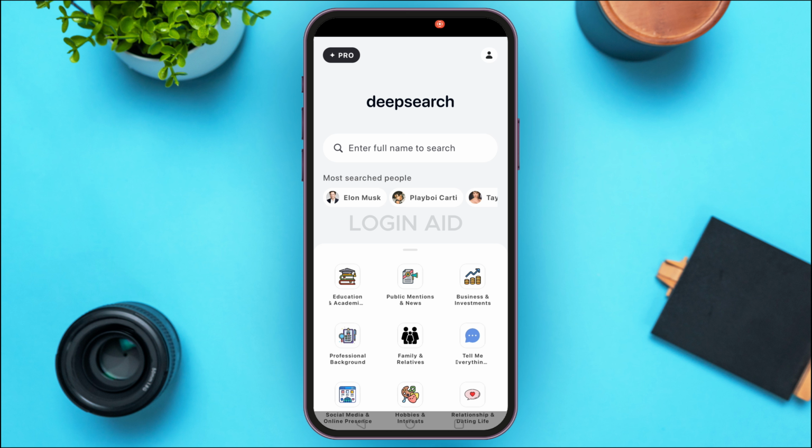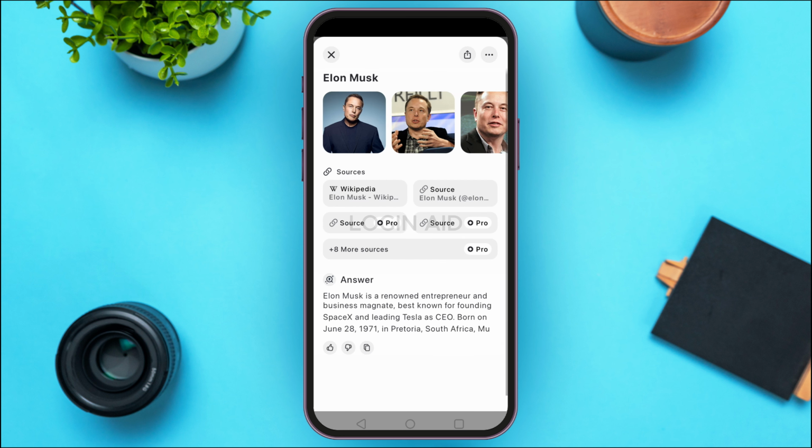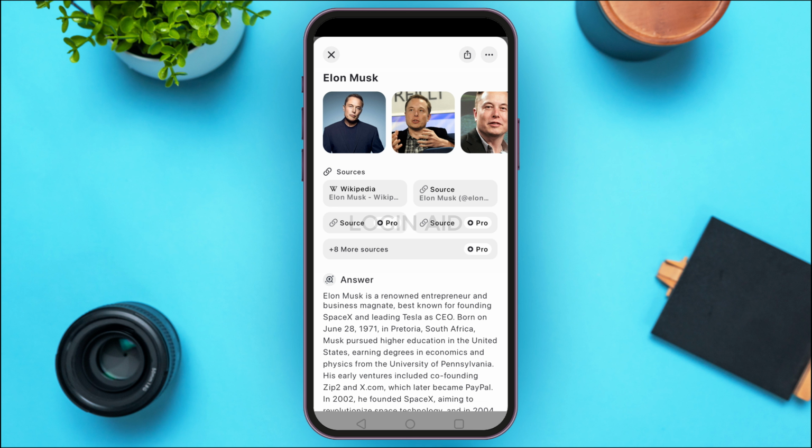The first thing that you'll realize when using the DeepSearch AI application is that it is very easy to use. You can simply search for anything via the search bar and you'll be able to see the results over here. The DeepSearch AI applications aim to provide comprehensive, well-researched answers which synthesize information from multiple sources. It goes beyond the traditional link-based search engines.